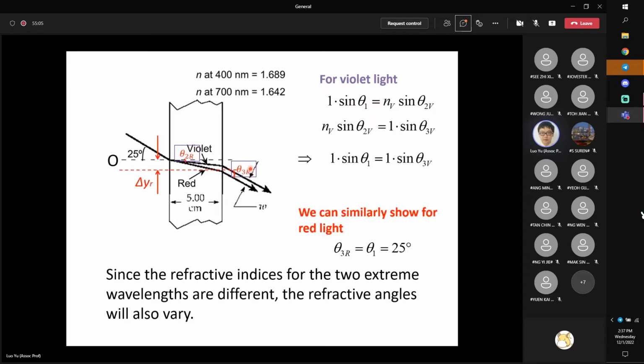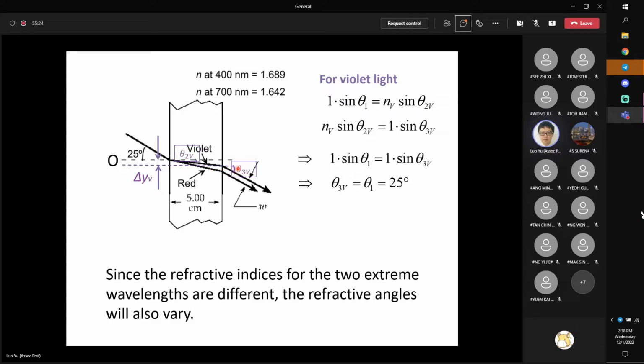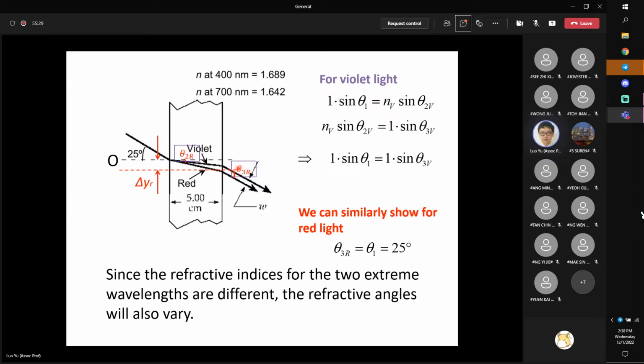If we apply Snell's law for the red light, you can do the same. You just change n_V to n_R. It will still give you sine theta 1 equal to sine theta 3R, so that theta 3R should also equal theta 1, equal to 25 degrees. Because both theta 3R and theta 3V are equal to 25 degrees, on the transmission side they still propagate along the same direction. These are two parallel rays, so the distance between them is unchanged.